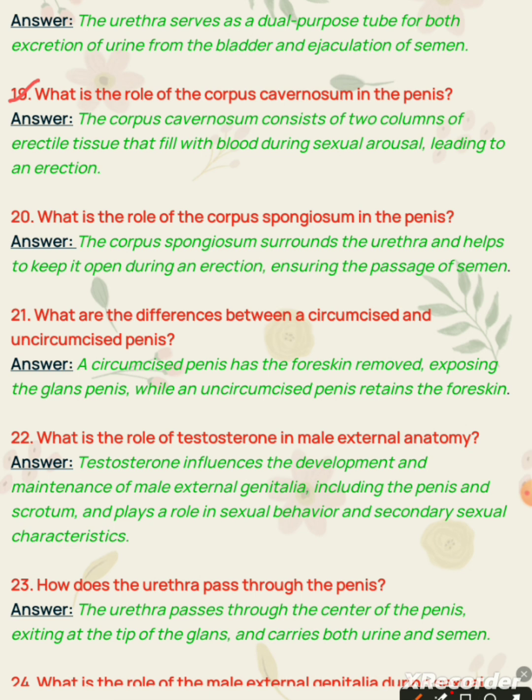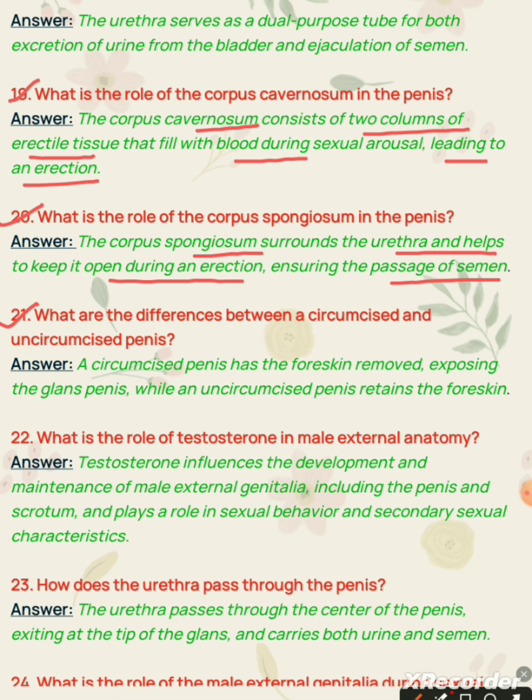Answer. The corpus cavernosum consists of two columns of erectile tissue that fill with blood during sexual arousal, leading to an erection. Question 20. What is the role of the corpus spongiosum in the penis? Answer. The corpus spongiosum surrounds the urethra and helps to keep it open during an erection, ensuring the passage of semen. Question 21. What are the differences between a circumcised and uncircumcised penis?